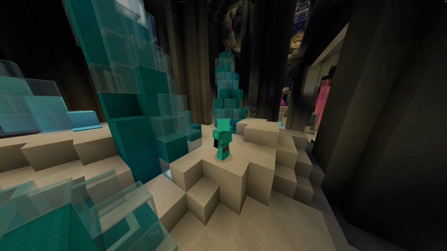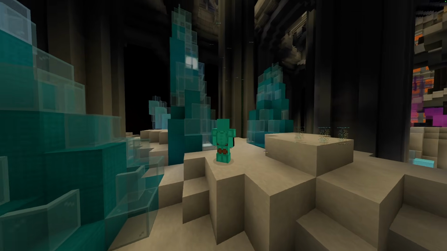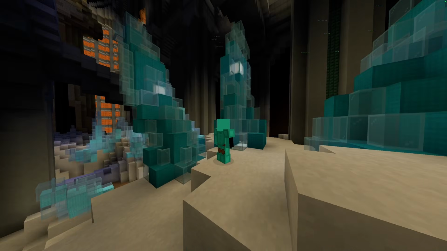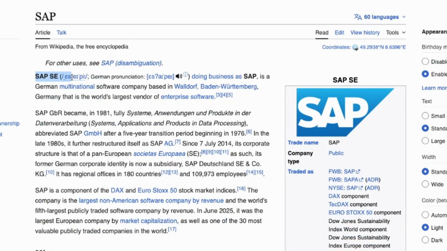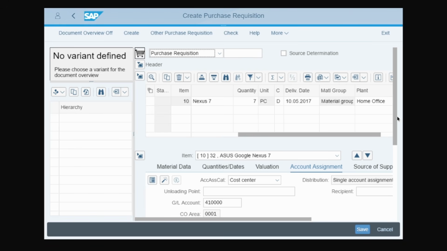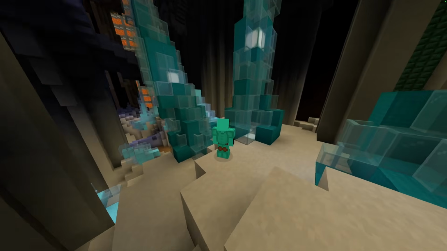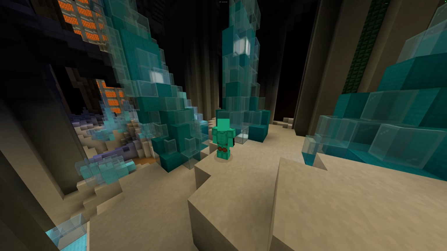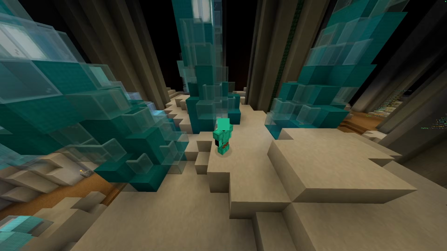When we were first brainstorming ideas, my friend pitched an inventory management system. And the moment he said it, my brain thought, okay, which inventory management system exists already that I can just copy? And my brain immediately went to SAP. It is, if you want the summary, a German enterprise software company that has existed since before I was born and will probably continue long after I die. Their UI, however, looks like it was designed once by a local homeless man in 2003, and yet despite that, half the world's supply chains run on this. So I kind of wanted to encapsulate that aesthetic, at least for the front end. I guess that's just a really nice way of saying I wanted to steal the front end.